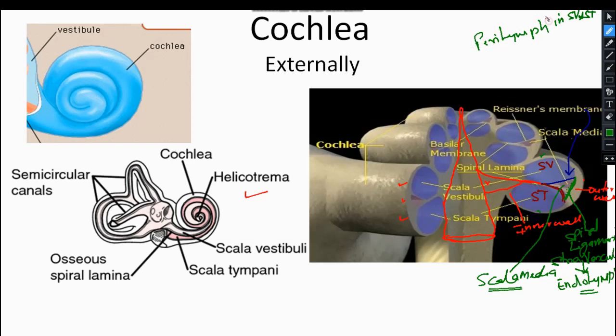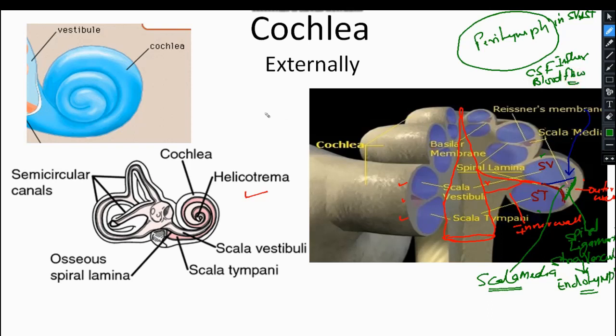This perilymph is formed by the influx of CSF, and a major part is formed by the blood flow in the cochlea.